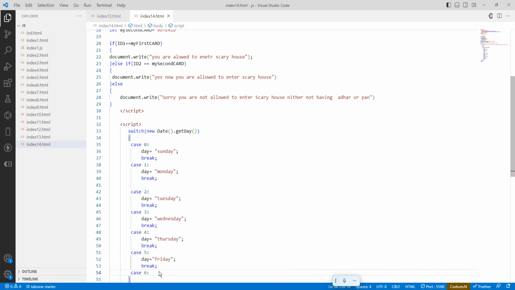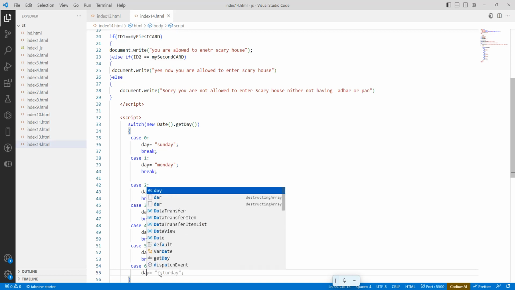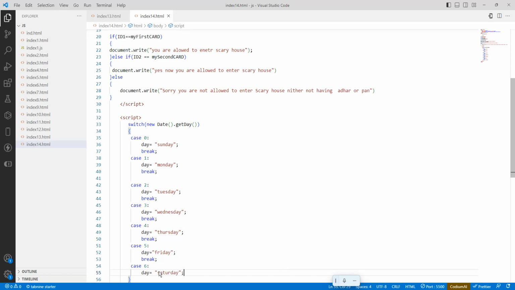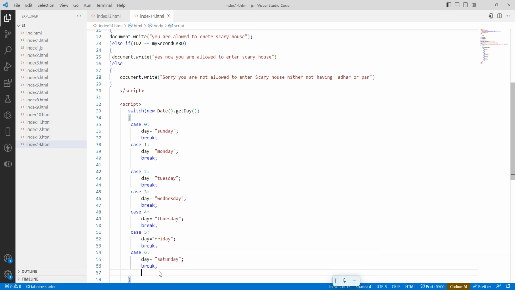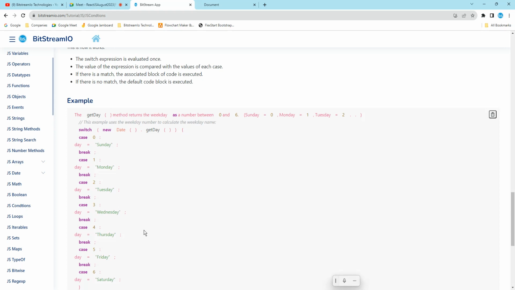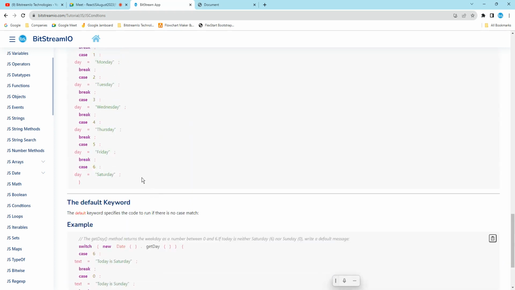Case 6, and one more thing, day Saturday, and break. One more thing will come, that is called default. We are going to see the default later in the data section.